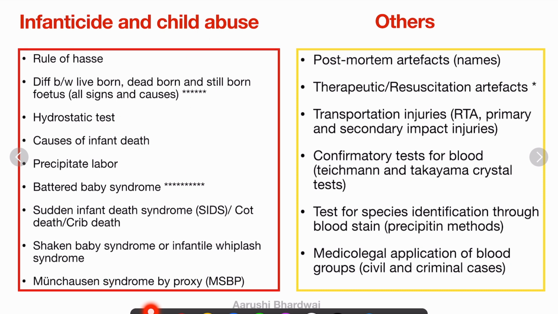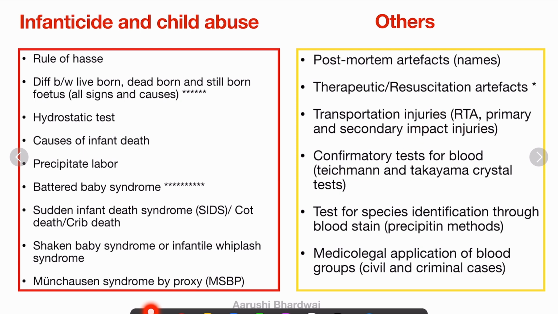There are a few small chapters, so you can find these topics in the appendix, like postmortem artifacts. You have to just know the names, but the therapeutic and resuscitation artifacts can be a short note by itself, and it is a very important topic. Then transportation injuries in road traffic accidents, and the primary and the secondary impact injuries, the postmortem examination of a road traffic accident person, this is all important because it came in my theory exams.